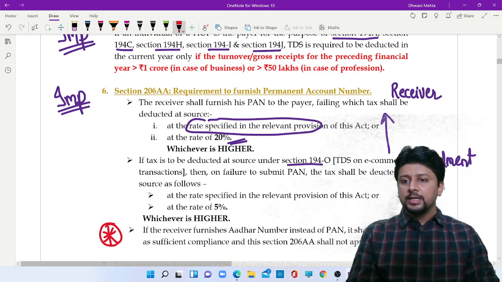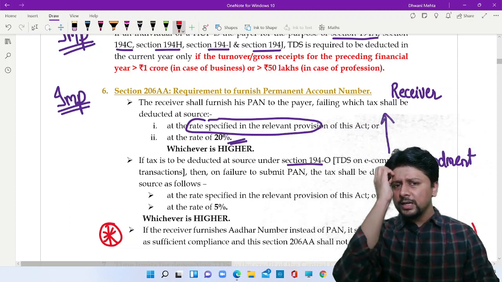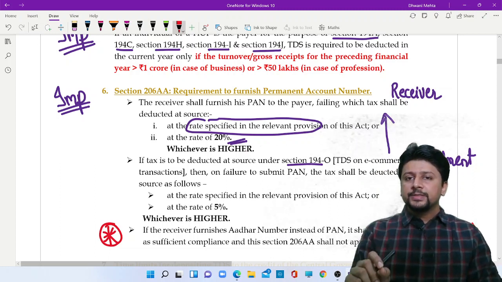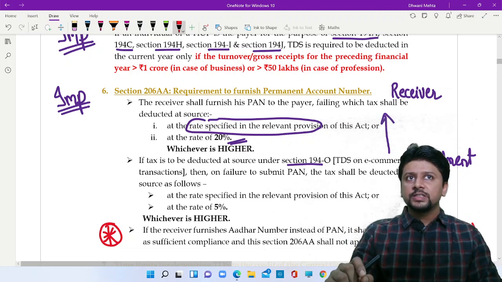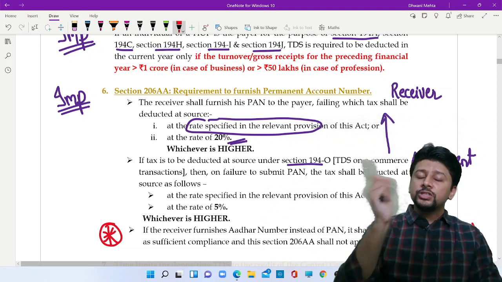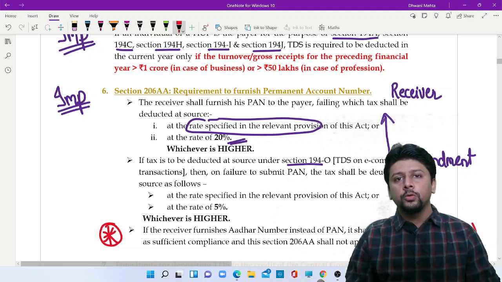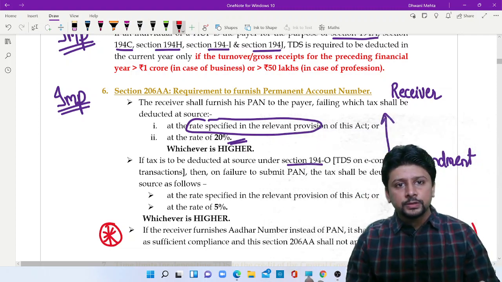In that 139A, there is a subsection 5E. If you remember this, fine. If you don't remember the subsection number, that's also okay. This subsection says that wherever in the entire Income Tax Act you are required to submit permanent account number, and instead you submit your Aadhaar number, it is absolutely fine. It will be treated as though you have complied with the provisions.